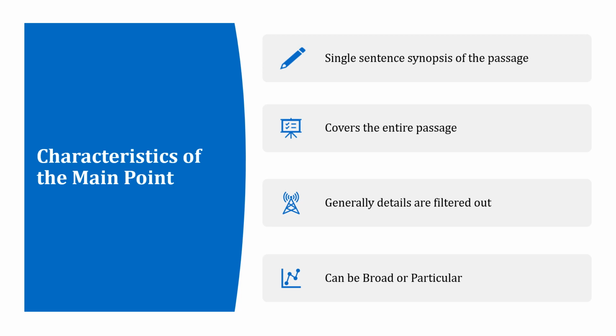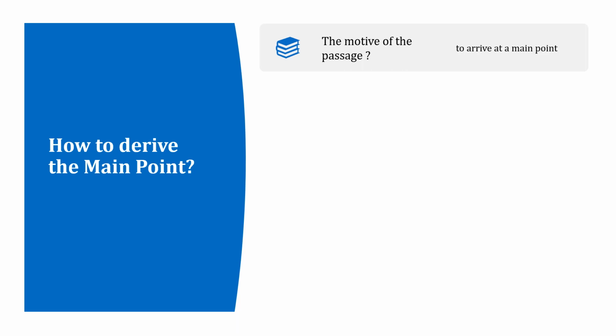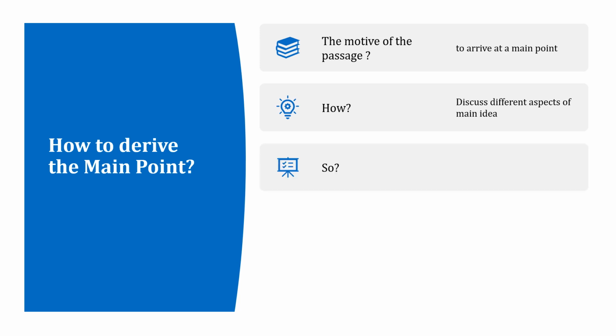With this definition and characteristics of the main point now clear, let us move towards demonstrating how to actually derive the main point. We already know from the definition of the main point that it is the main motive behind writing the passage. Well, how does the author arrive at this main point? He discusses various aspects related to it and covers this discussion in different paragraphs dedicated to these different aspects.